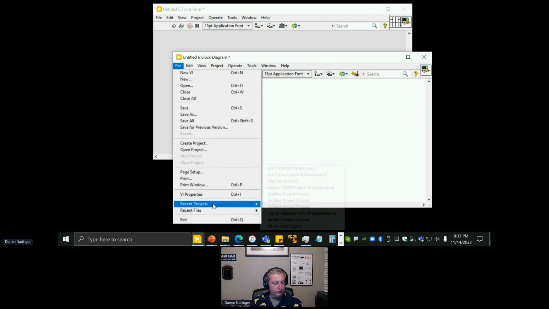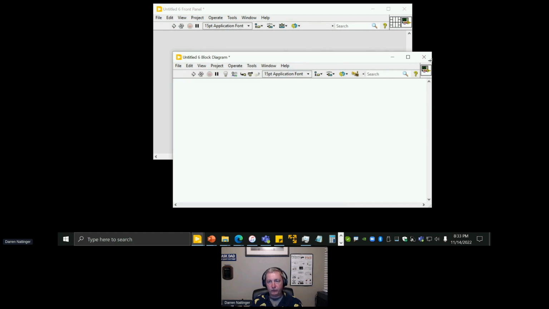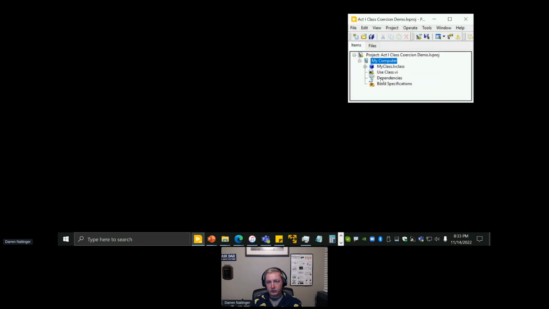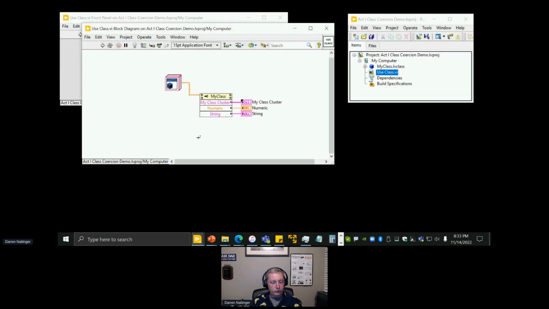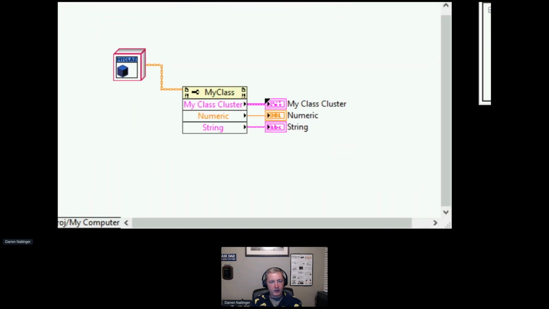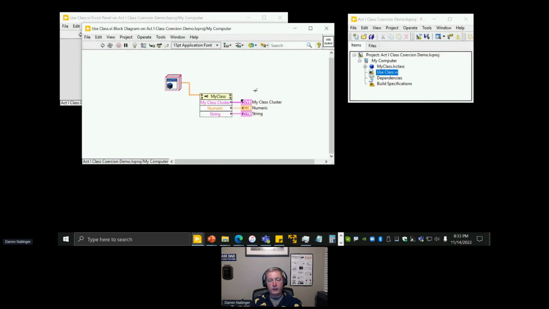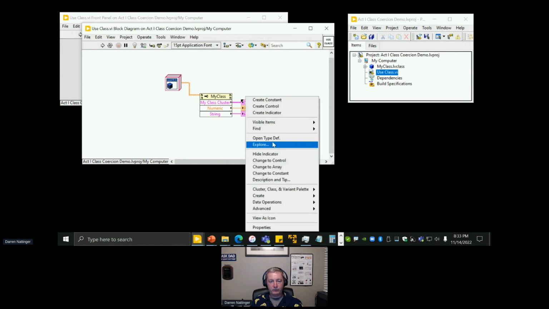So I'm going to open this project. And this is a very simple project. Close these VIs to give us a little bit more clearance on our screen. So we can see here that we've got a class property node with a couple of properties, including one that is a type def cluster. Okay. Now I'm going to go in and make a change to this type def.